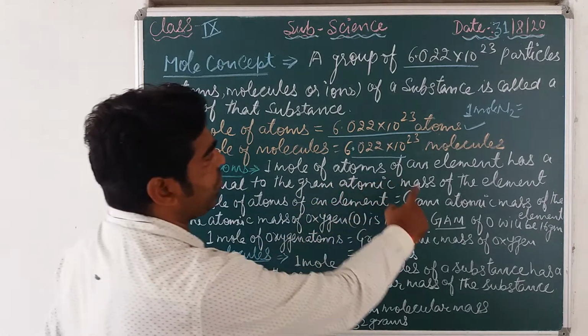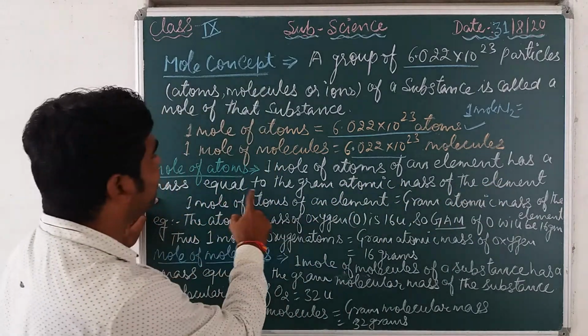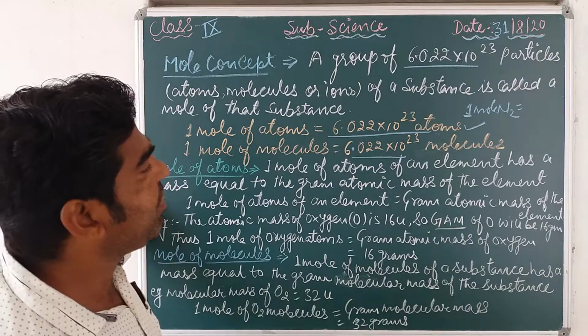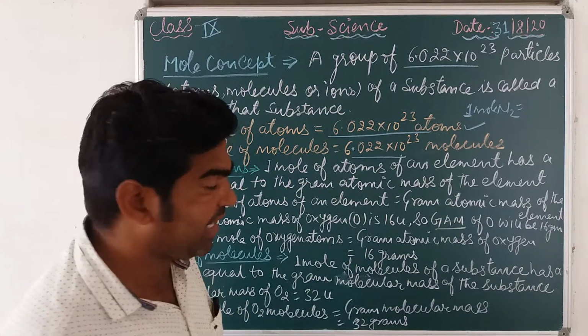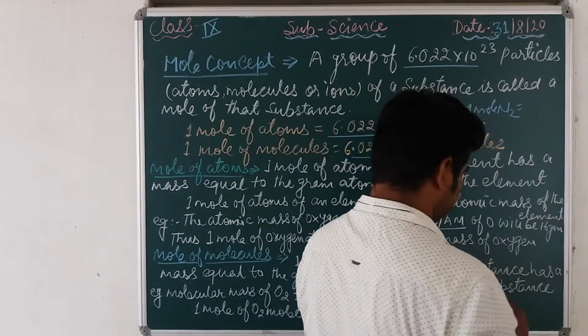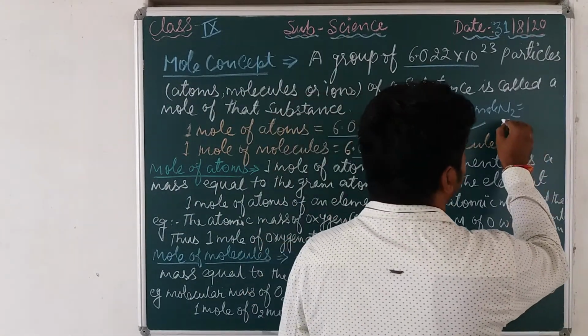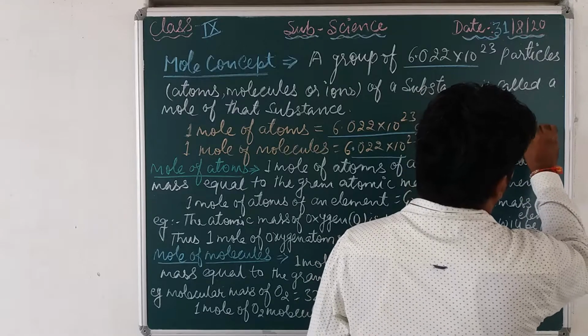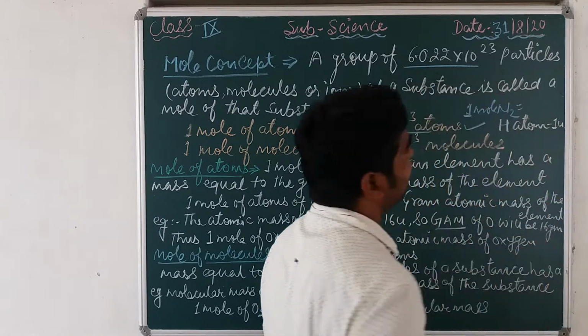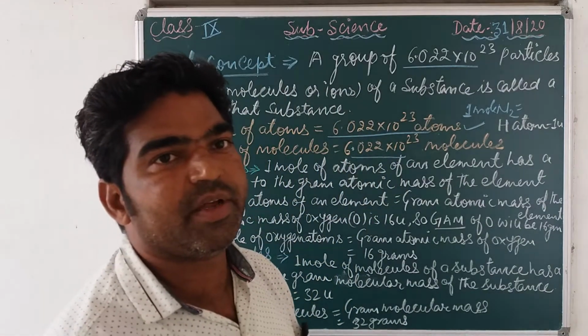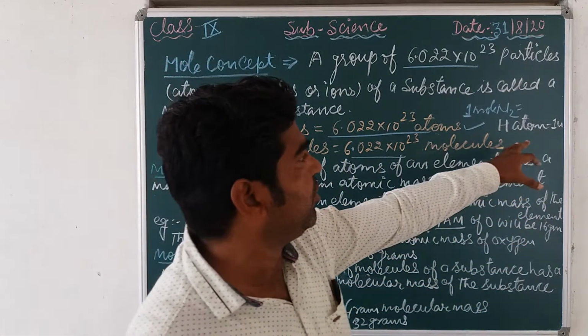Mole of atoms: 1 mole of atoms of an element has a mass equal to the gram atomic mass of the element. Suppose the mass of a hydrogen atom is 1 unit, that is 1 atomic mass unit or unified mass.